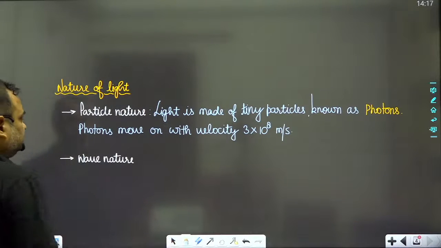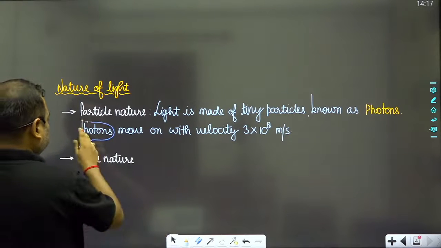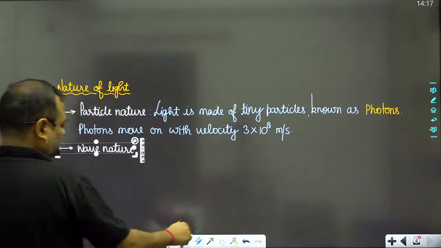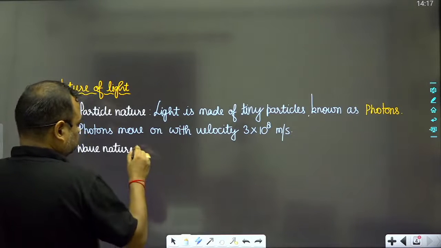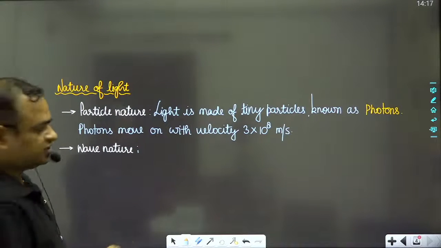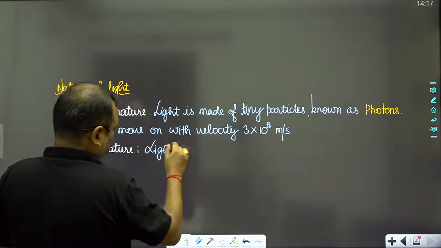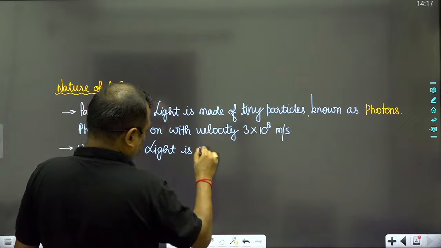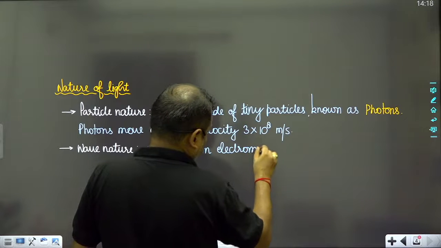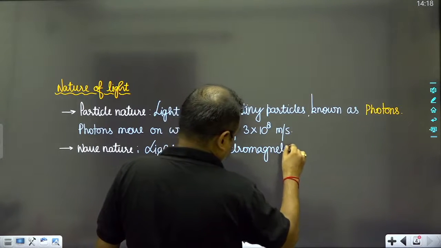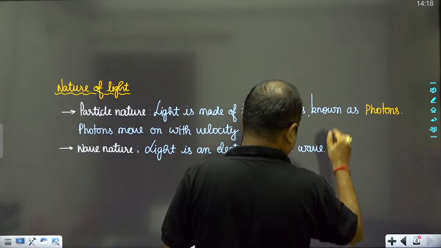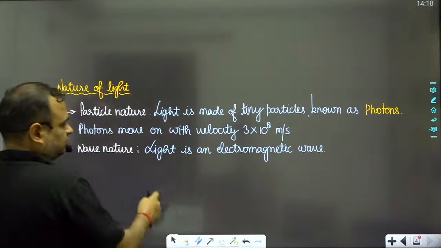Now when we talk about the wave nature, light is an electromagnetic wave. Sometimes this is also asked as a question: which kind of wave is light? Light is an electromagnetic wave.